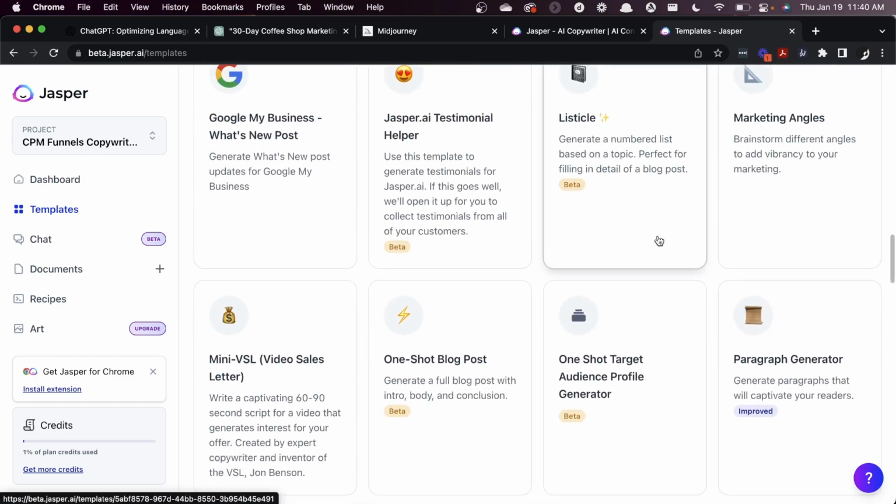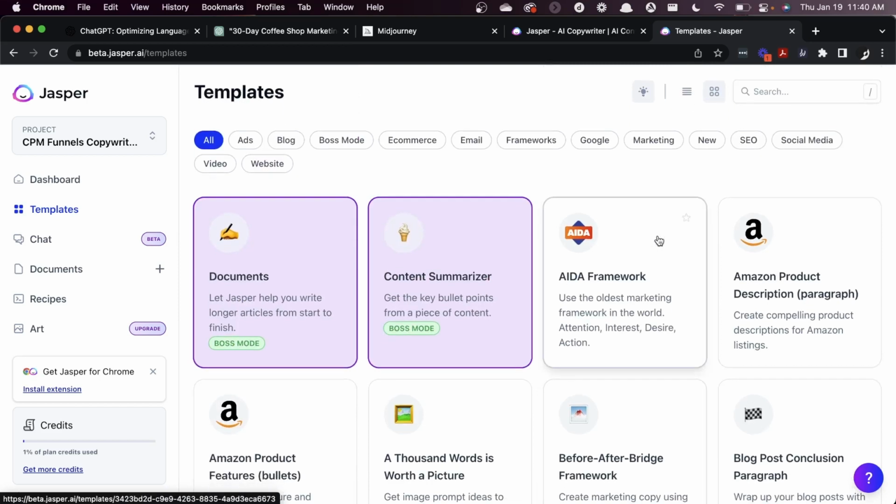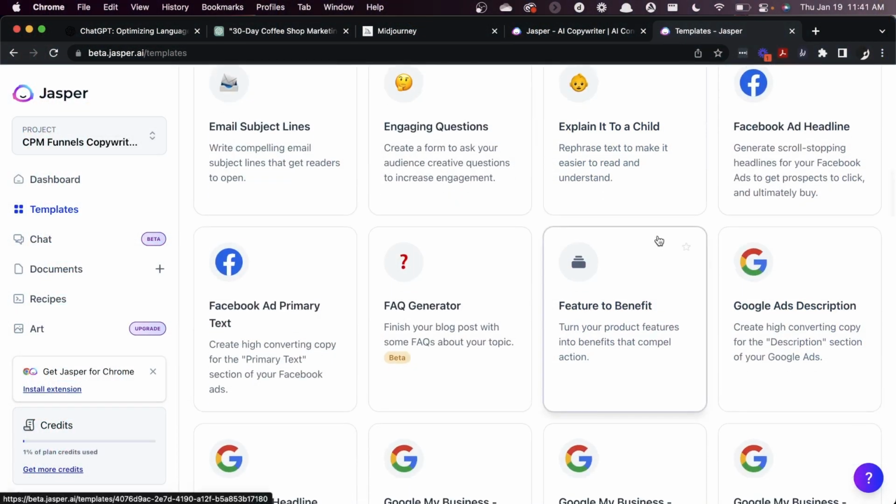Now, unlike ChatGPT, which tries to create a solution that's going to work really pretty well with everything, Jasper instead decided that they wanted to learn how to do a couple of things really, really well. And this brings us to an important point about artificial intelligence. You're not going to be able to do everything with every tool, but if you are able to get focused on a particular skill and you focus on using that tool to do it really well, it will do that something very, very well.